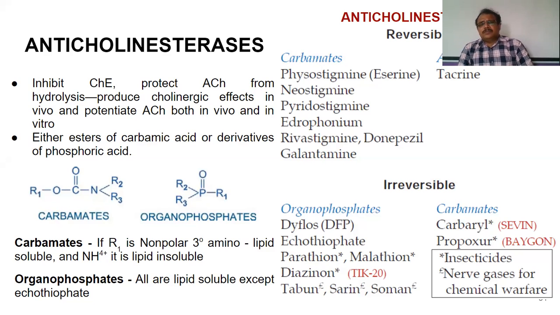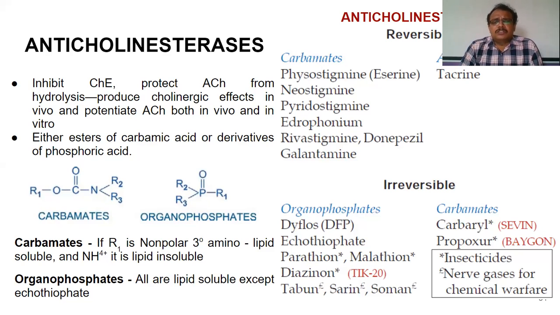When coming to this classification of drugs, it is very essential for all of us to remember that in pharmacology we should be very thorough with the classification of drugs which are used in treatment of various disorders or in various conditions. So in the previous case, we have seen cholinergic agonists.